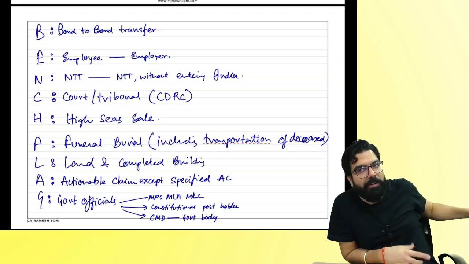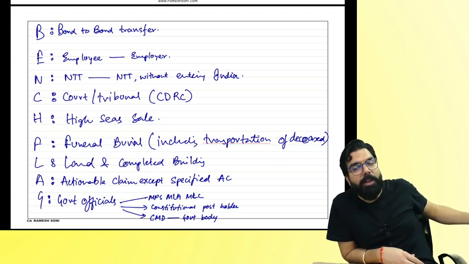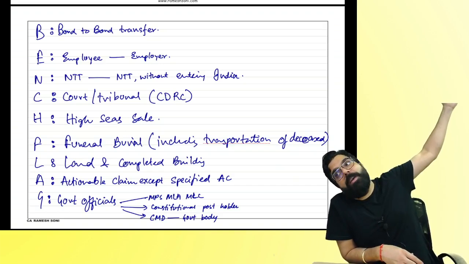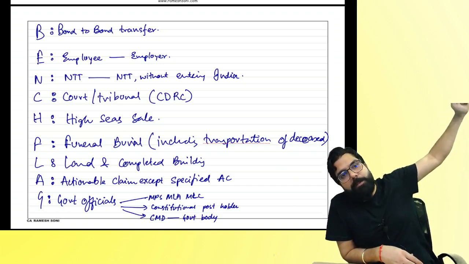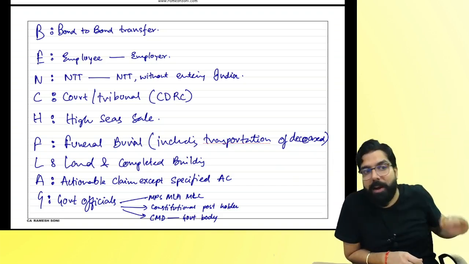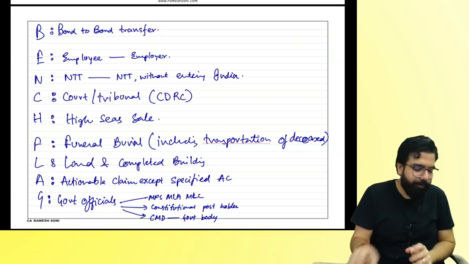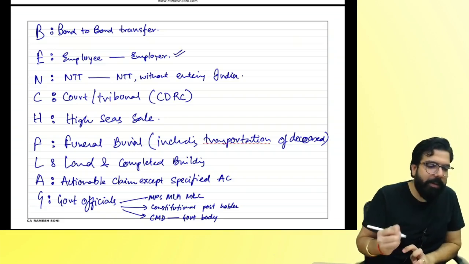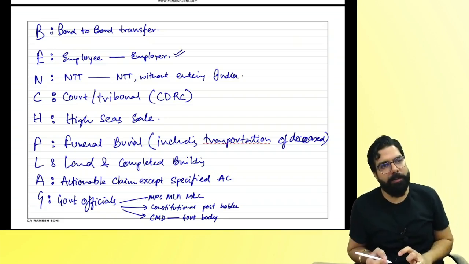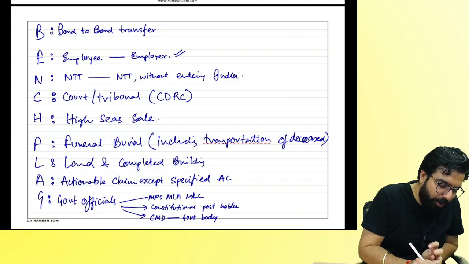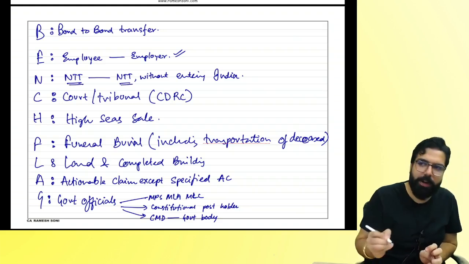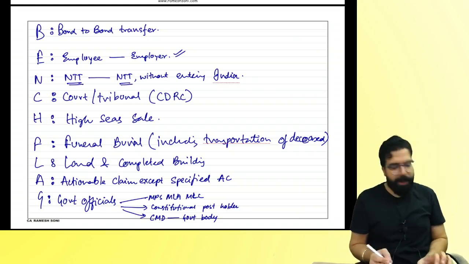When you are selling, no GST. But when will GST come? When the person goes to clear the goods under the Custom Act, he has to pay custom duty and he has to pay IGST. But under the GST Act, there is no GST. Can I go ahead, everyone? Next. Employee to employer relationship, neither supply of goods nor supply of service. Then goods supplied from non-taxable territory to non-taxable territory without goods entering into India.